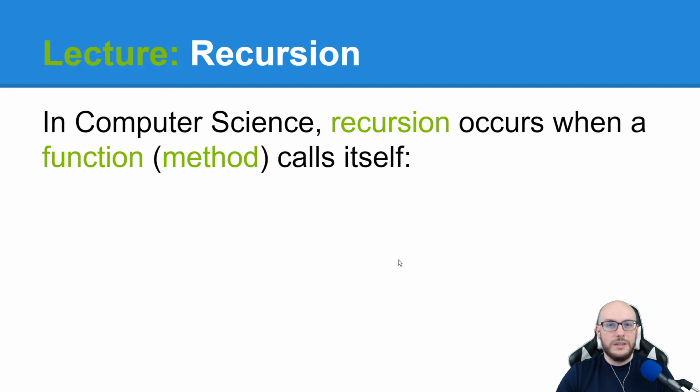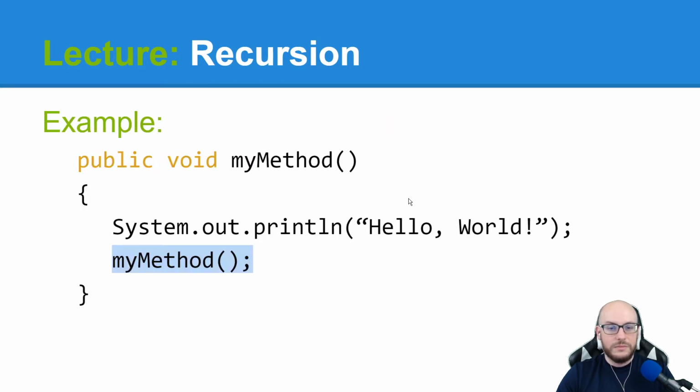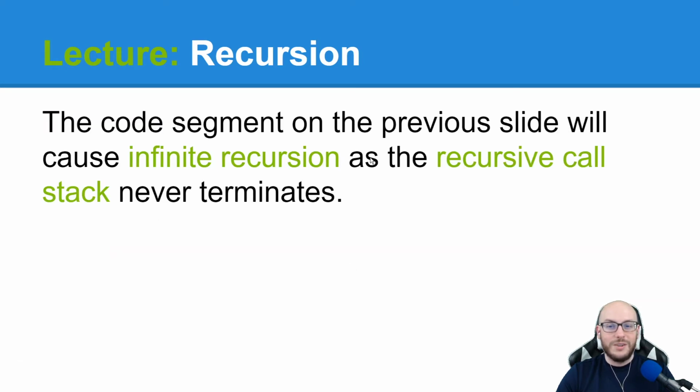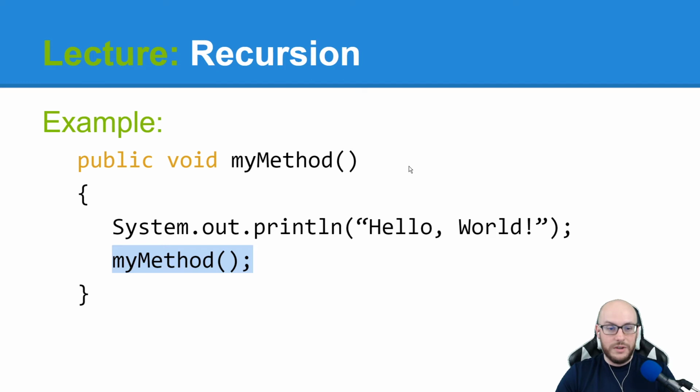Recursion, simply put, period, end of story, is when a function or a method, a procedure, calls itself. This is recursion. Here I have my method, and it's going to print off hello world, and then it's going to call my method. Well, here's my method. It's going to print off hello world, and then call my method. The code segment on the previous slide will produce infinite recursion, as a recursive call stack never terminates, right? This just goes indefinitely. My method is calling itself over and over and over again.